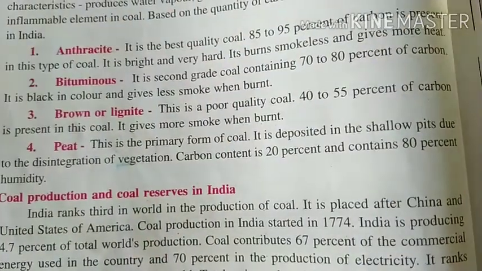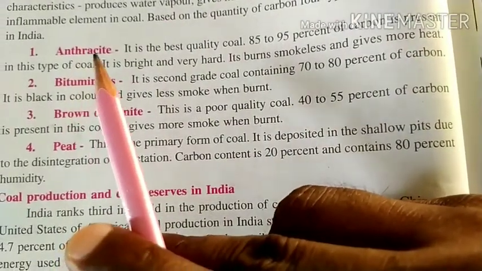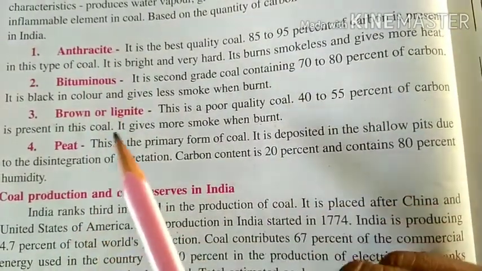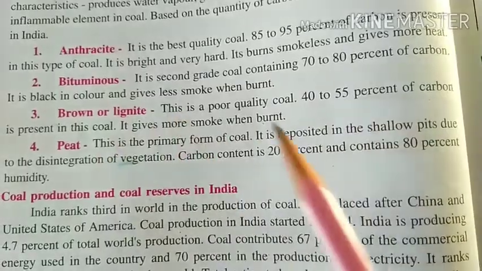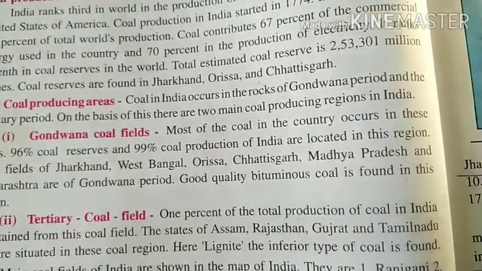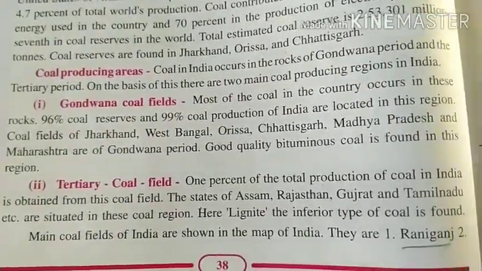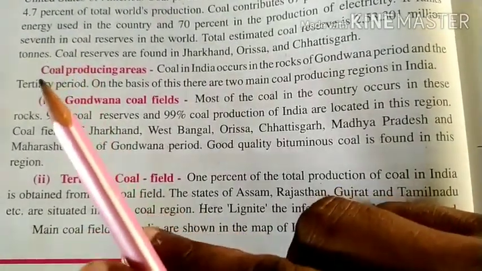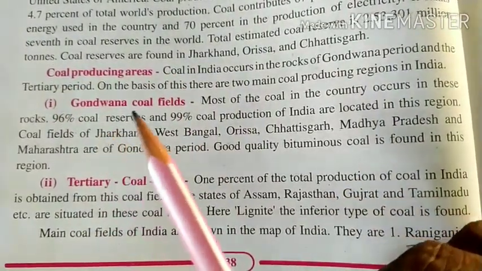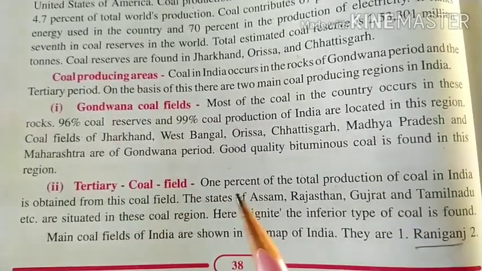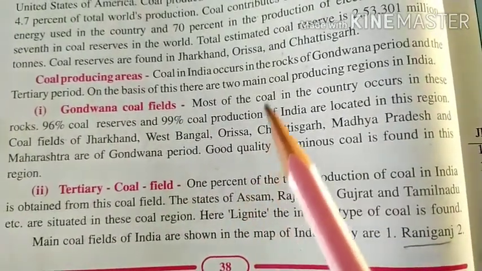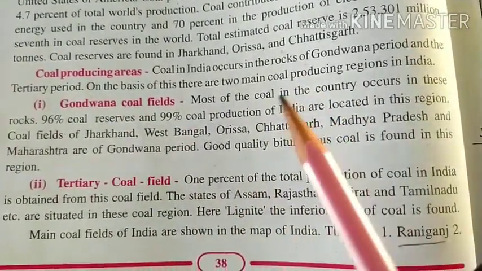As we have seen, the types of coal: anthracite, bituminous, lignite, peat. I hope you have seen in the book and studied in detail. We have also seen the coal producing areas, Gondwana coal fields and tertiary coal fields. So these are given in the book. I hope you have seen.